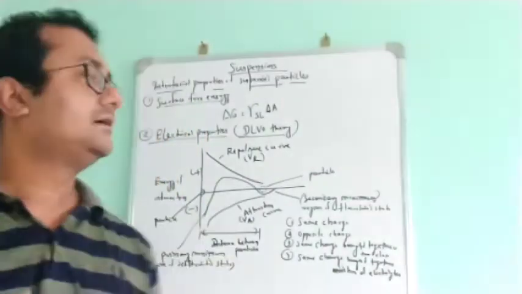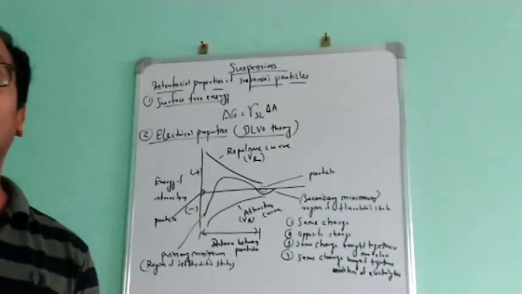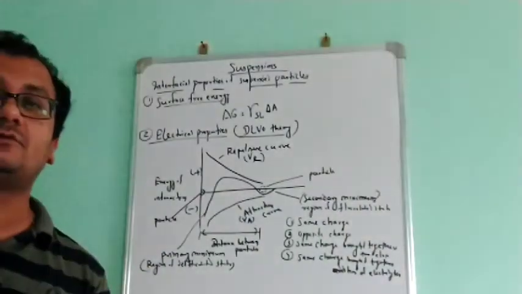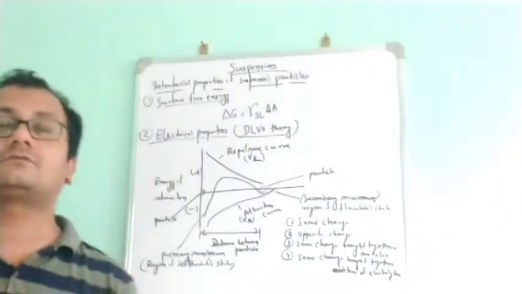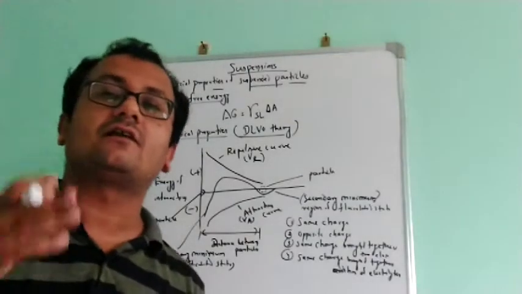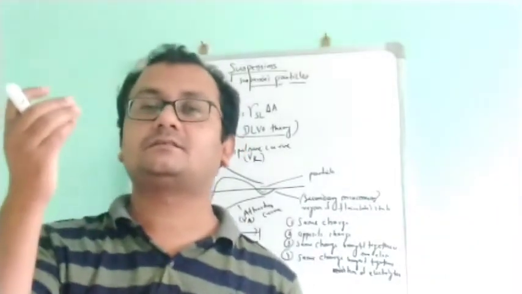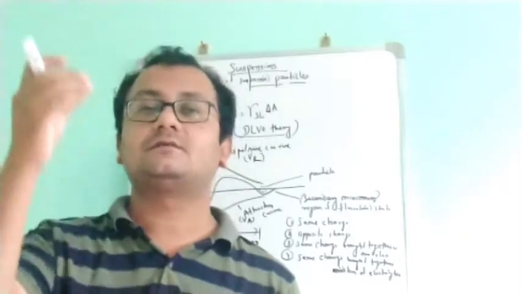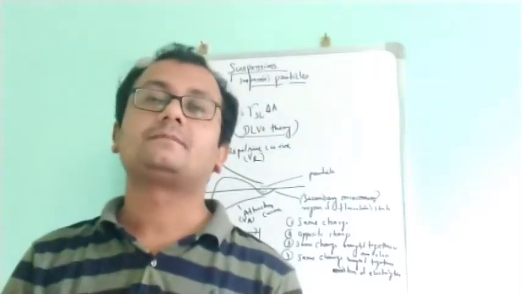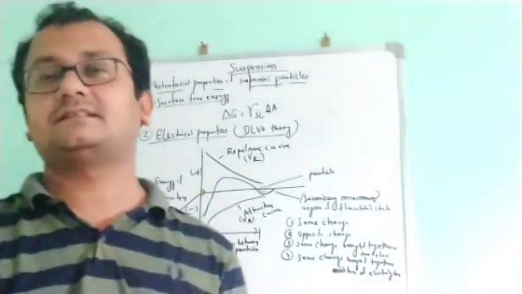There are different criteria for a suspension also. For an ideal suspension there should be good properties. If you take a suspension, it should not settle rapidly because we need to use it for a long period and store it for a long period. If the suspended particles settle at the bottom, it will cause a problem for the stability of the suspension.